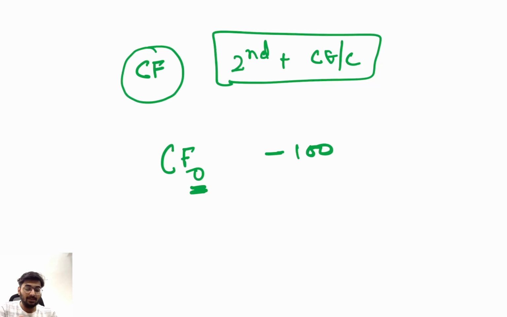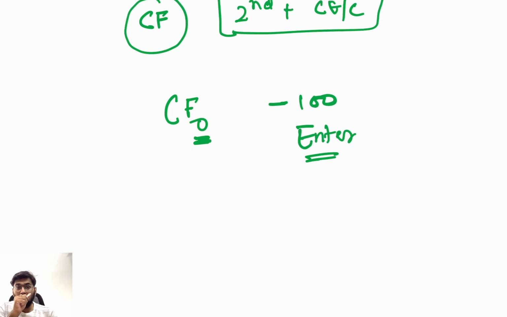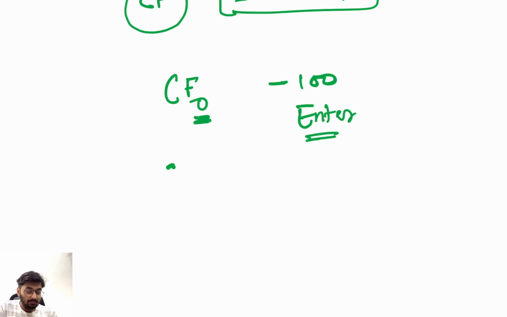Press 100 plus minus, then press the enter button. Now this value is stored. Clear? Now press the arrow button. Clear? You will see C01.